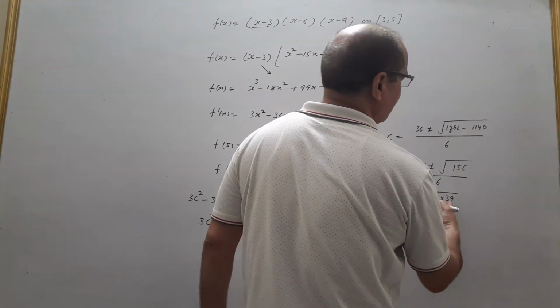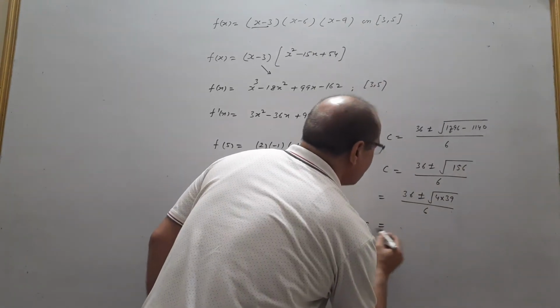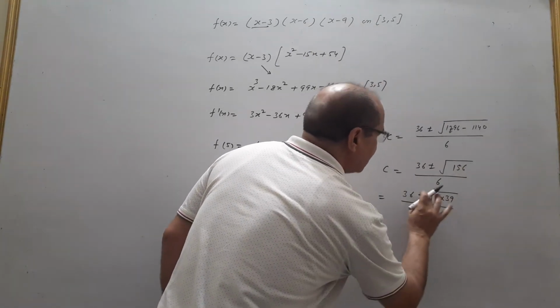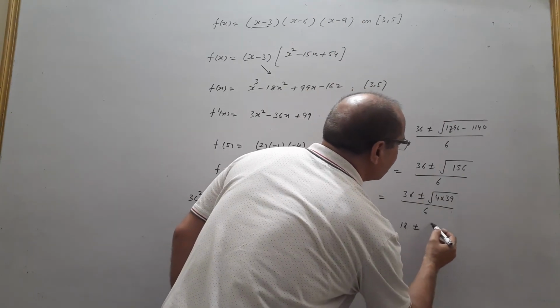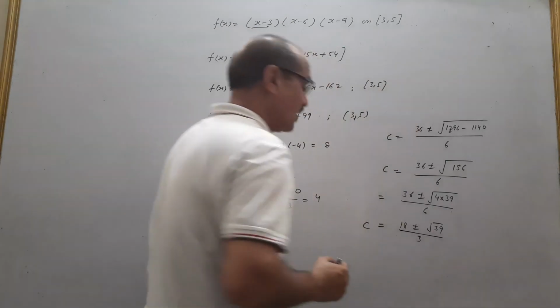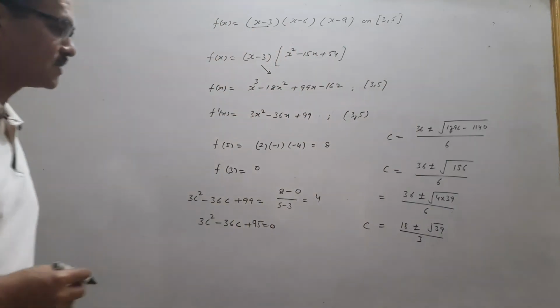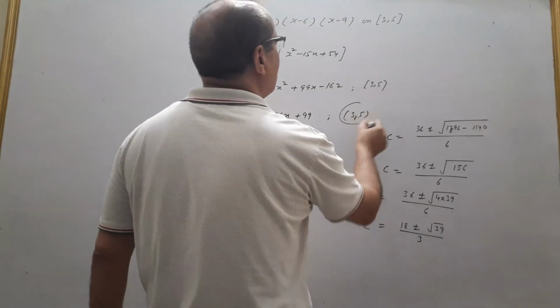And c can be written with this 4 taken outside as 2, or I will write here this as 18 plus minus root 39 upon 3 by cancelling this 2. Now again the problem, we have two values, one is plus, another is minus, and check which of the values lies in this open interval.